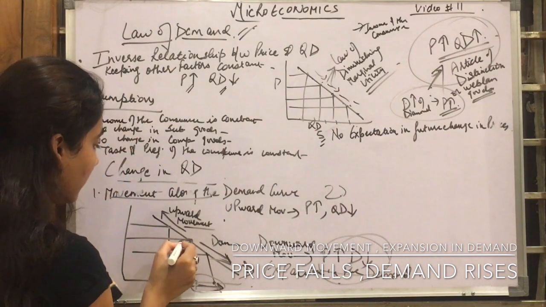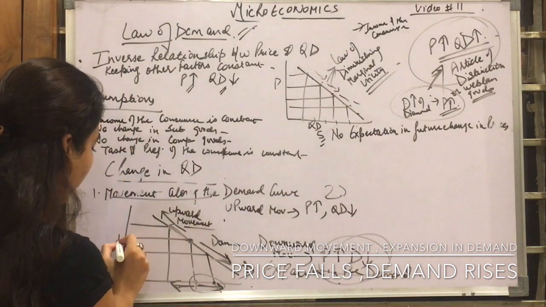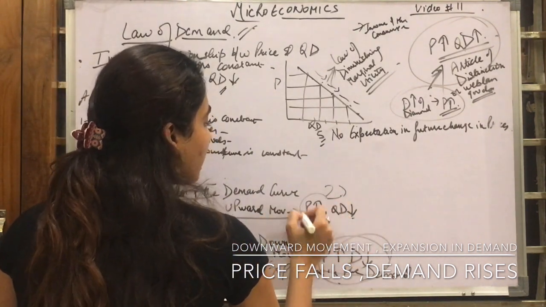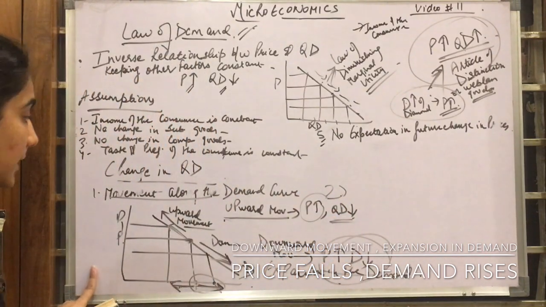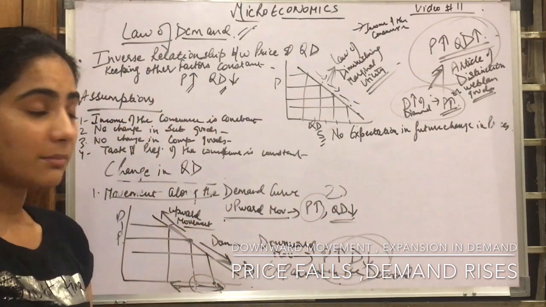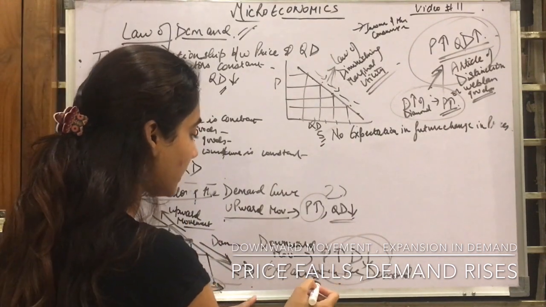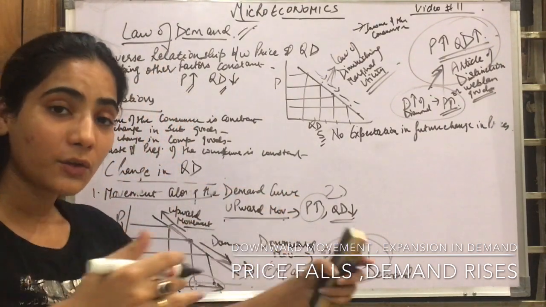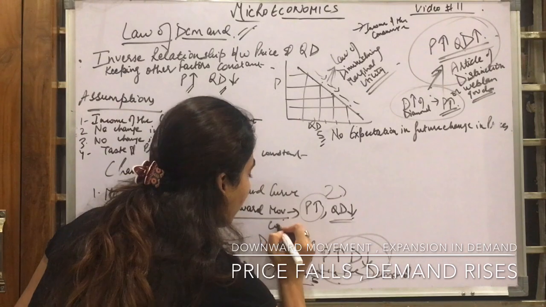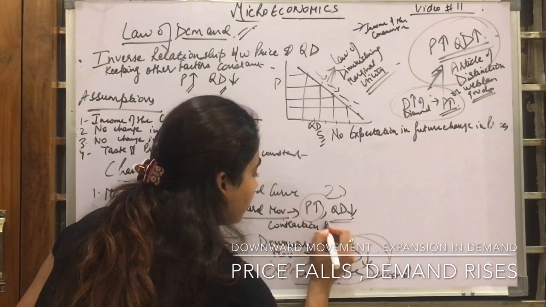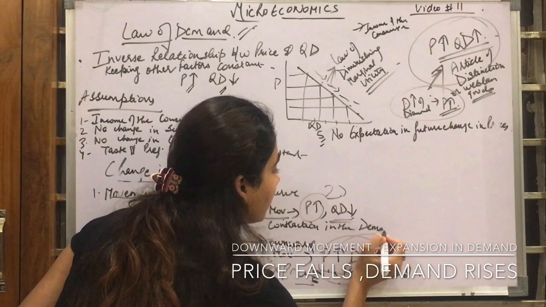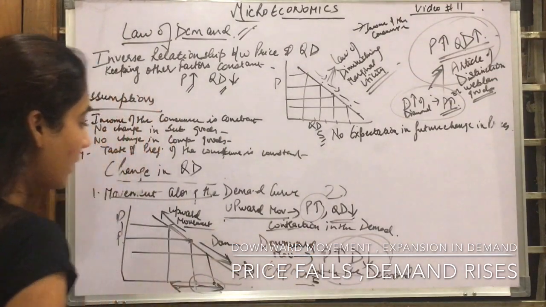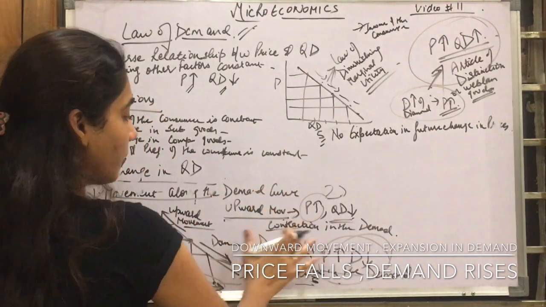Because the price has increased from here to here. So upward movement means when price rises, demand falls. That means there is a decrease in demand. Earlier, in this case, there was expansion in the quantity demanded. In this, there is a contraction in the demand. So this is contracted demand, and this upward movement means the demand is contracted.